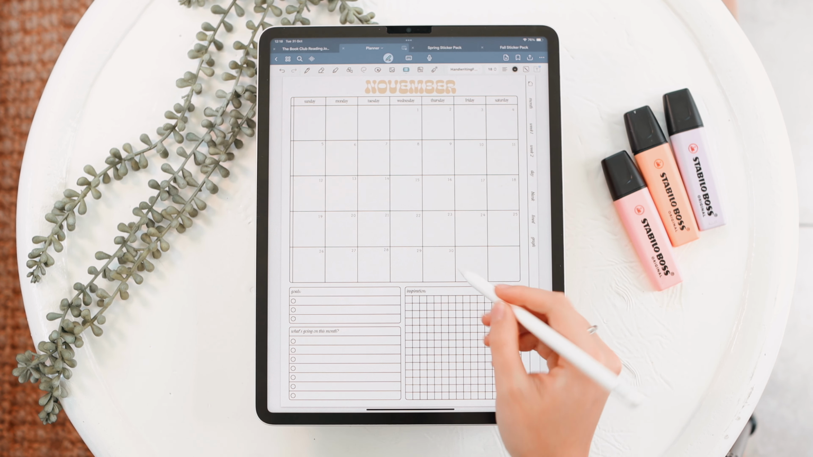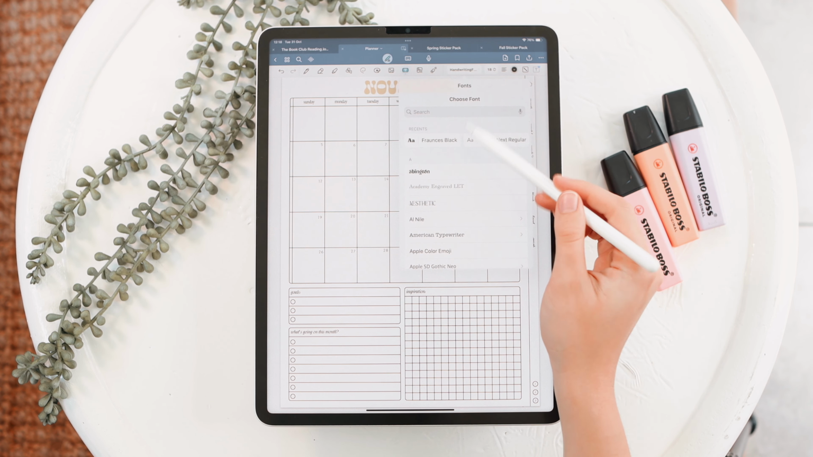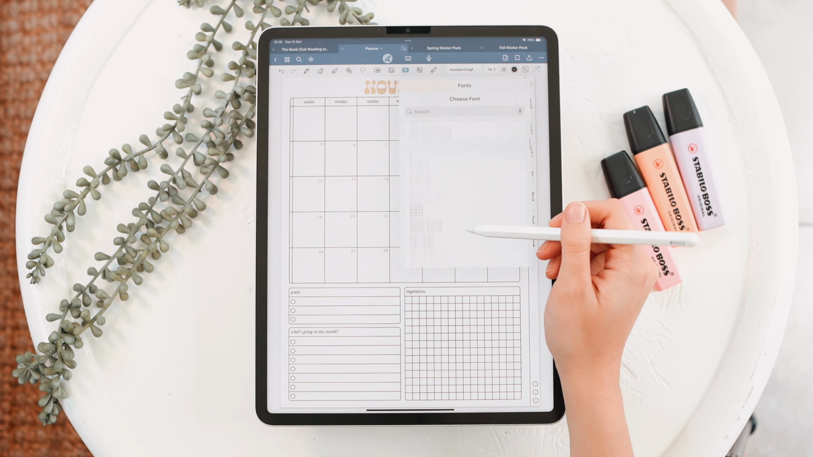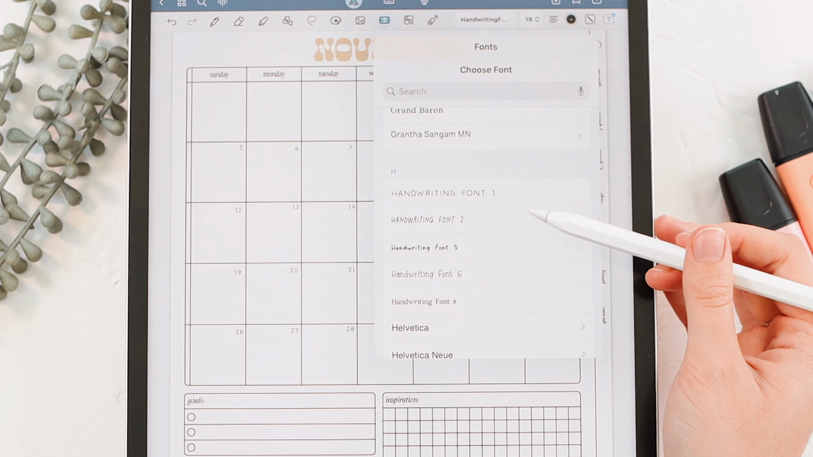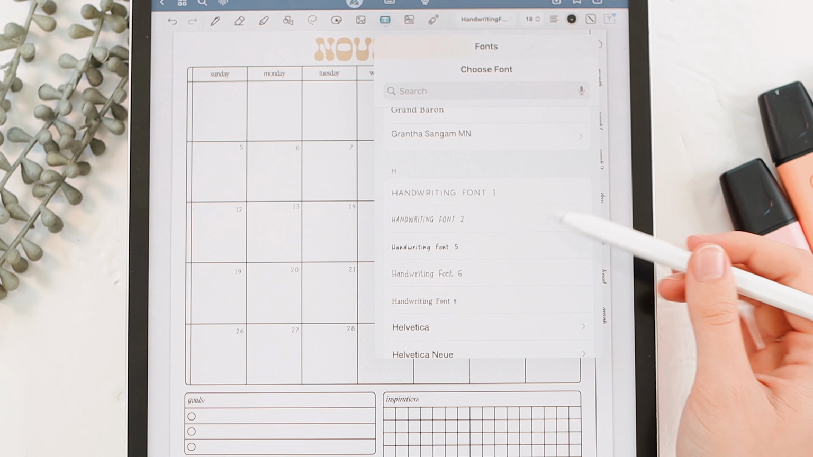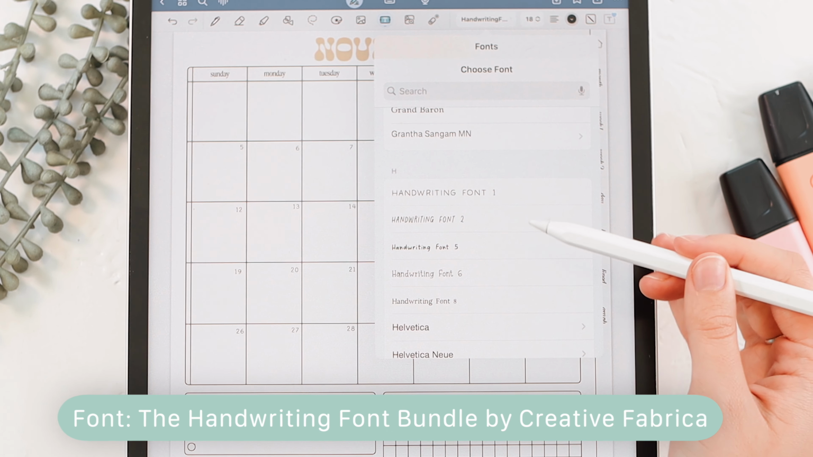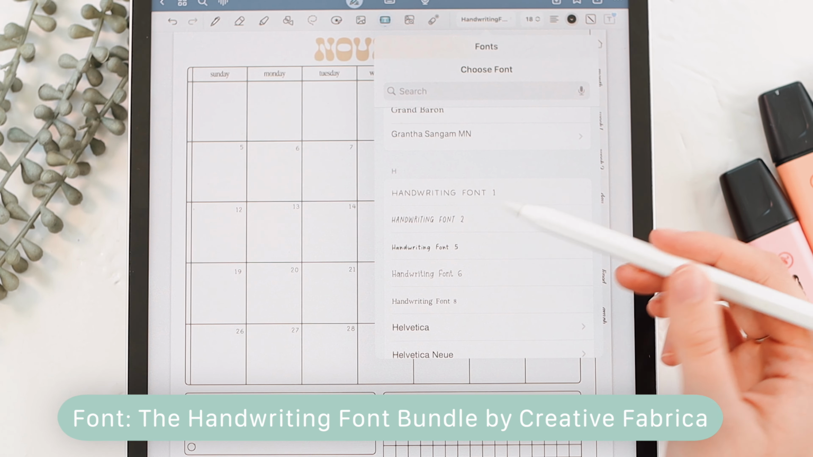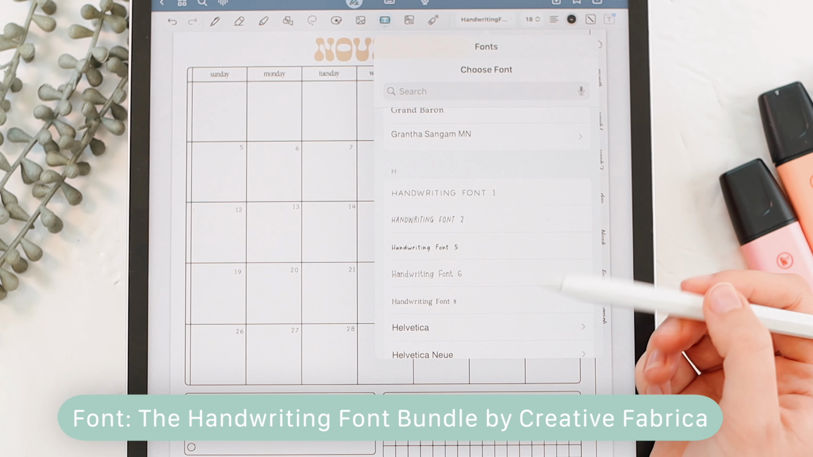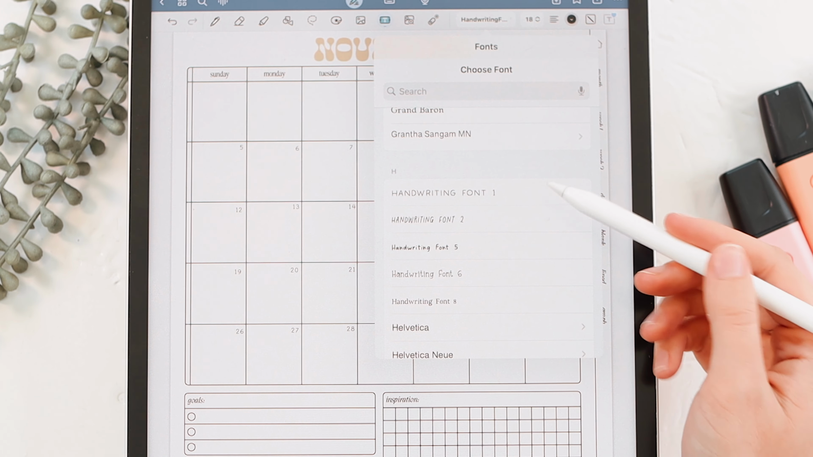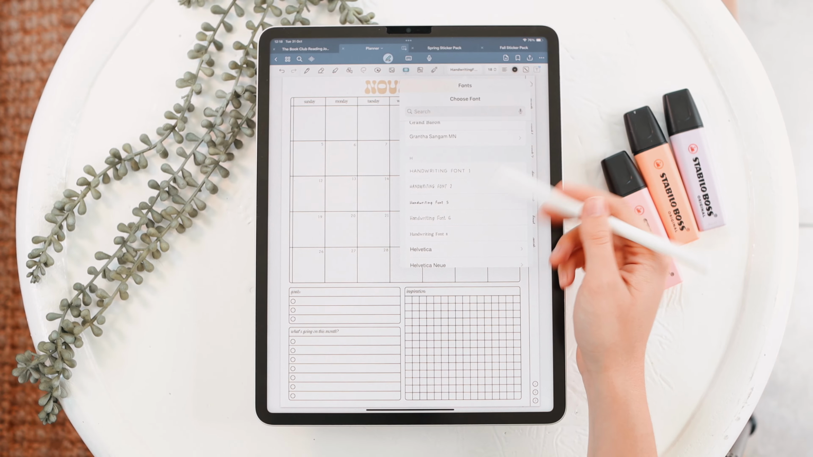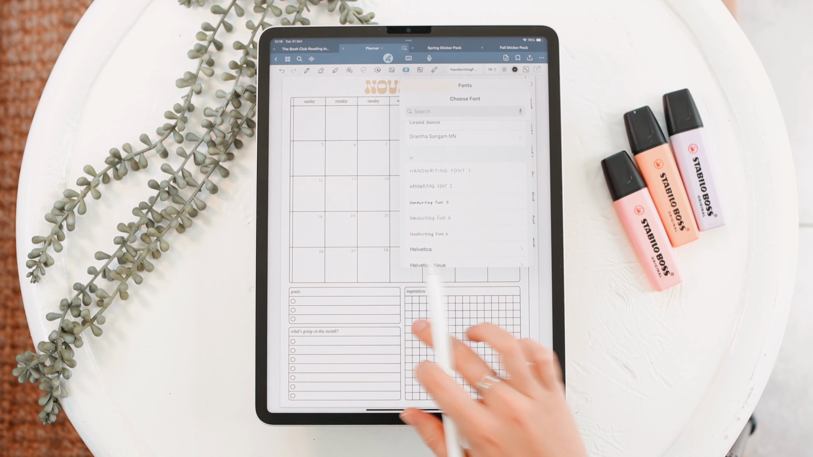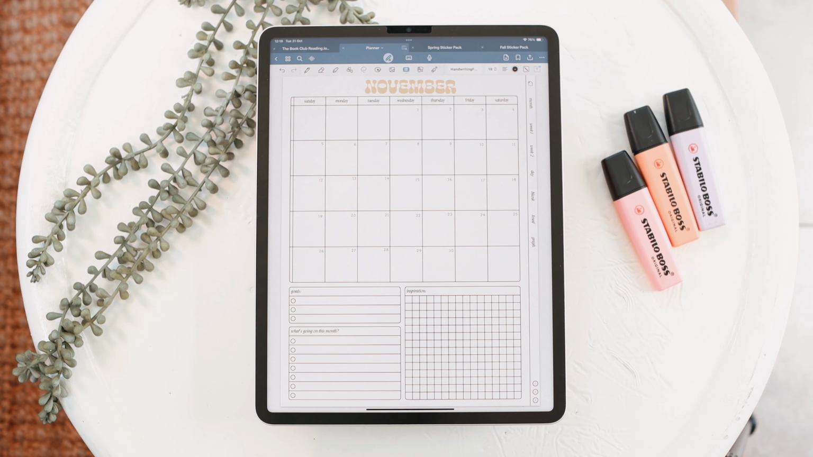By the way, the font that I'm going to be using is this handwriting font. It's actually a pack. I have a few of them. Last time I used these, I got a lot of questions on where they're from. So this is the handwriting font bundle, and I got it from Creative Fabrica. It's a font store website thing. So I will have this linked in the description if you are interested in getting this for yourself. It's a really nice font pack, and it's nice that it looks like handwriting.